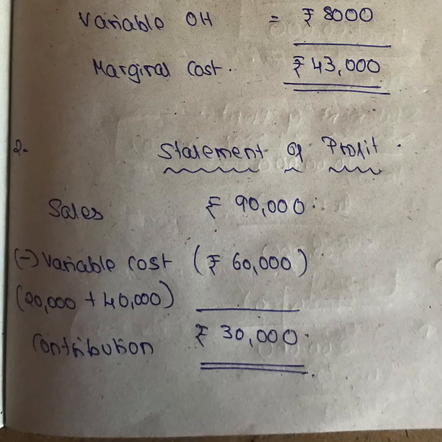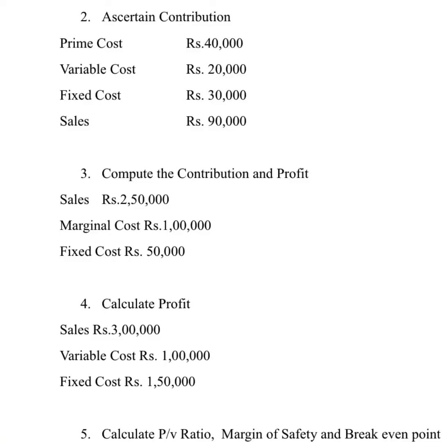This is the solution, girls. Sales is 90,000 minus variable cost is 60,000. So it is 20,000 plus 40,000. That is prime cost plus your variable cost. So if you minus these two, you get 30,000 as a contribution. This is the solution for the second problem.